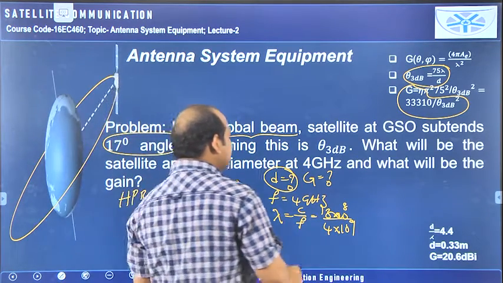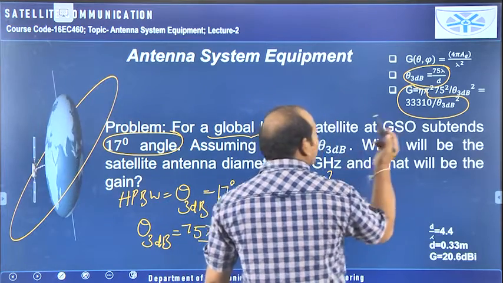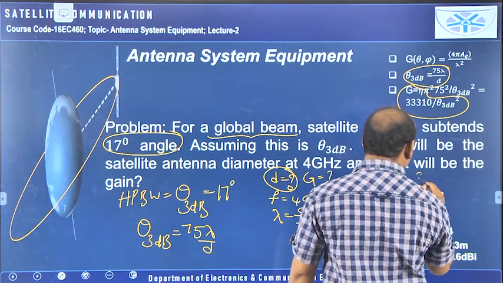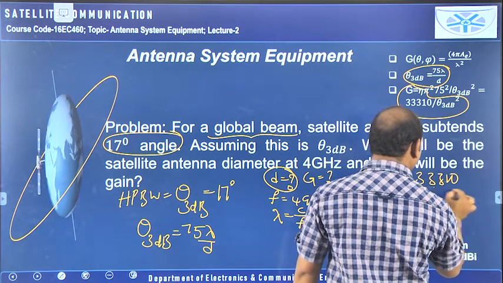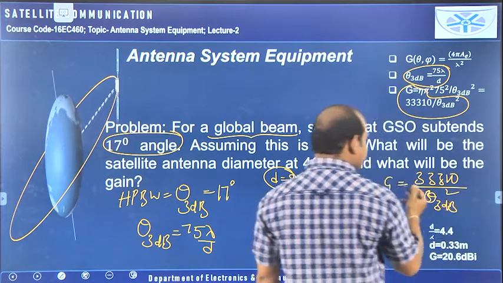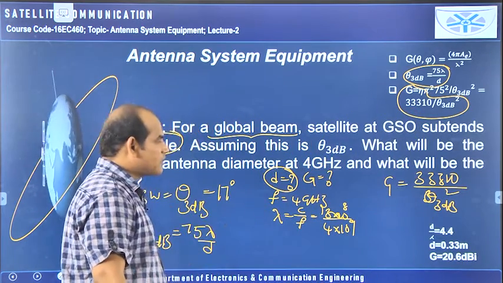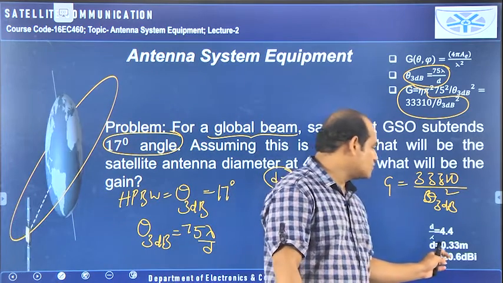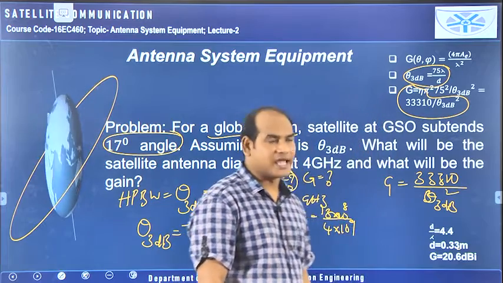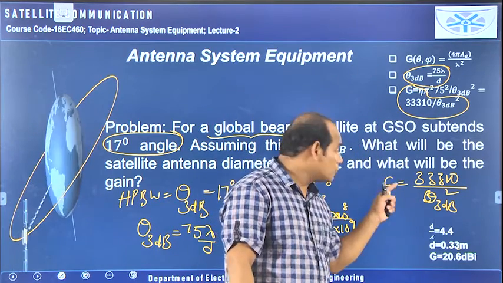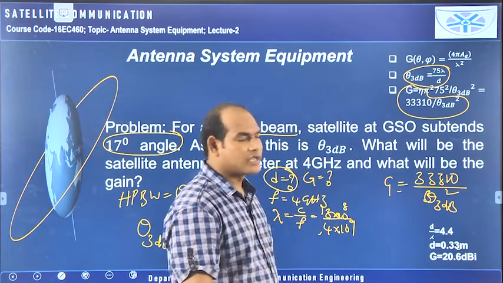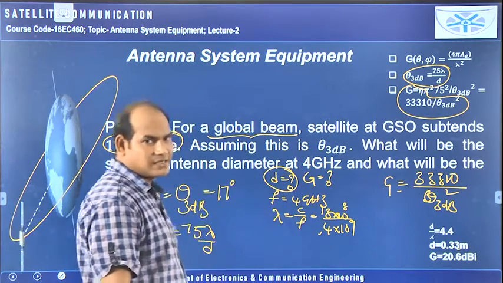Now next, what do we need to calculate? Gain. If you have the half power beamwidth, gain also we can calculate directly. So use this formula: G is equal to 33,310 by theta 3 dB square, and get the value of G. So the problem is over. Here you need to get diameter equal to 0.33 m, and G equal to 20.6 dBi. If you use this formula, you will get it without dB, then you can convert that into dB. So the final answer is 20.6 dB.